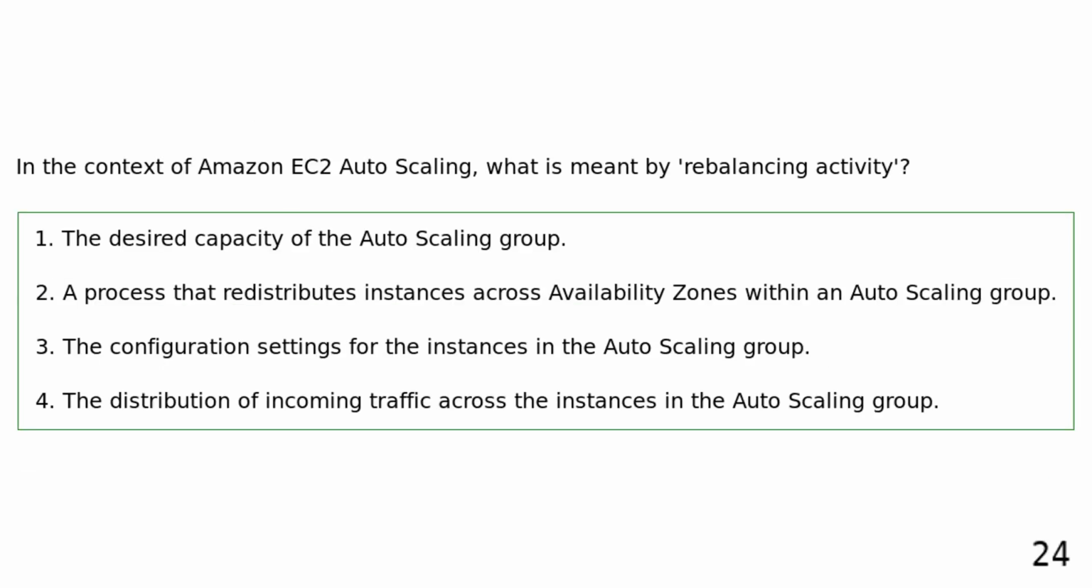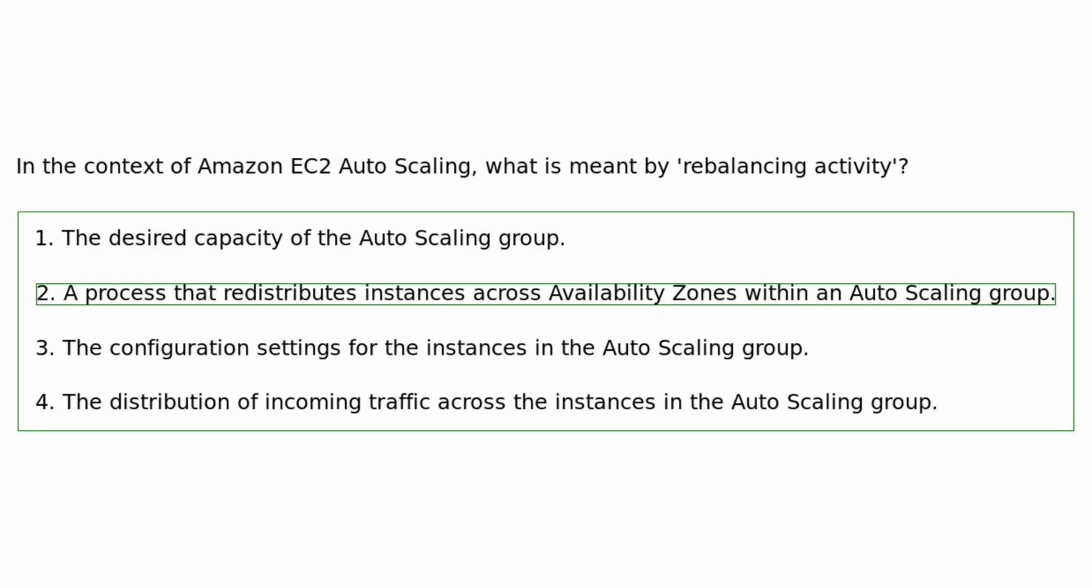In the context of Amazon EC2 auto-scaling, what is meant by rebalancing activity? The desired capacity of the auto-scaling group. A process that redistributes instances across availability zones within an auto-scaling group. The configuration settings for the instances in the auto-scaling group. The distribution of incoming traffic across the instances in the auto-scaling group.